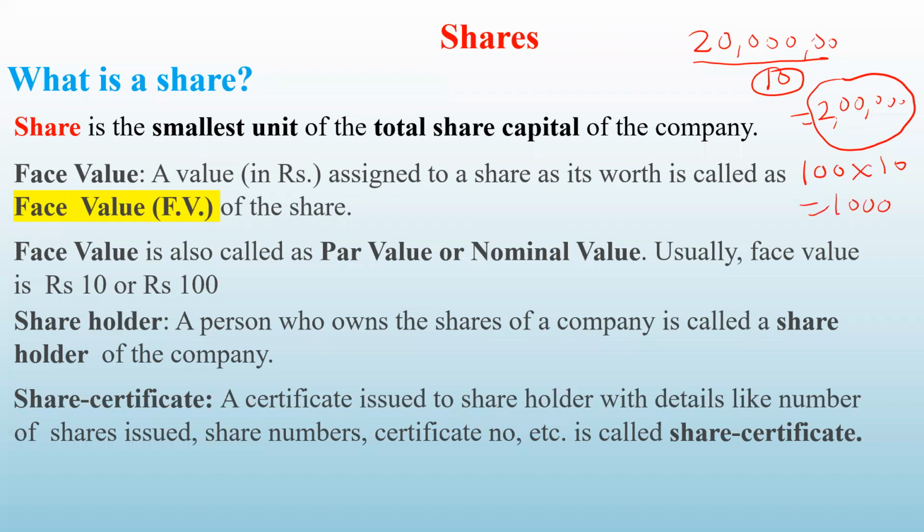Okay, when I purchase 100 shares of this company, each share has the value of 10. So that means I have invested 1,000 rupees in that company. Now see, I'm not going to do any work for that company. I'm just a dummy partner of that company. I've just invested my money in that.